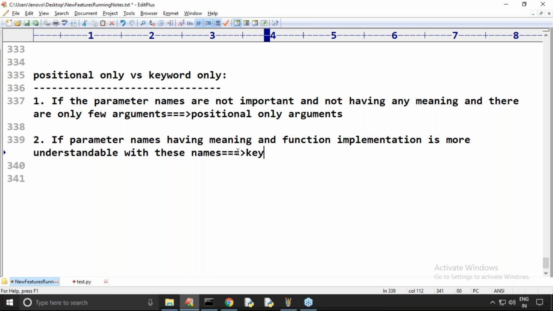Better to go for keyword only arguments. That's it.